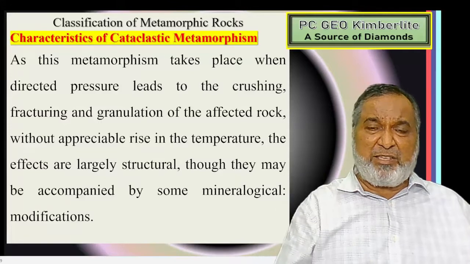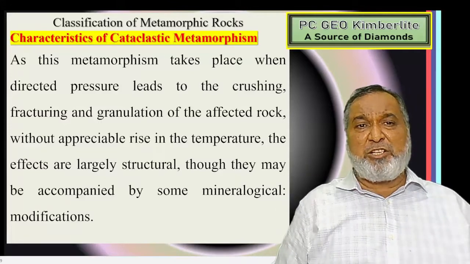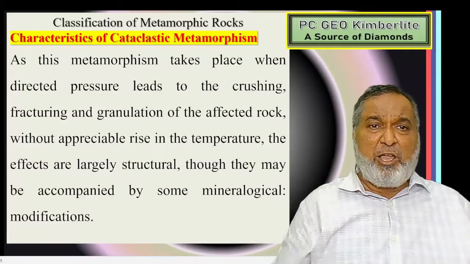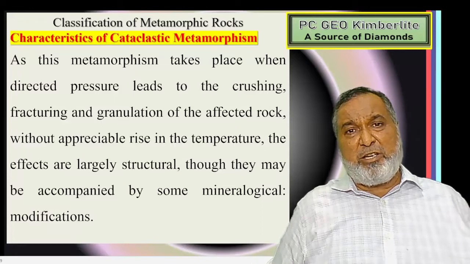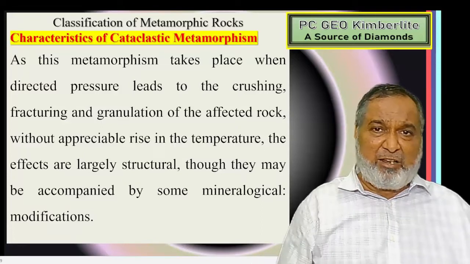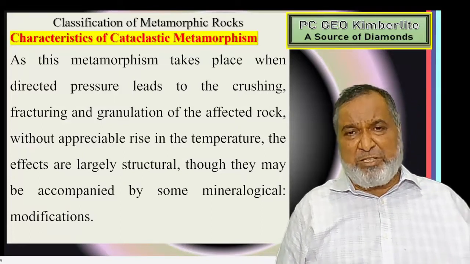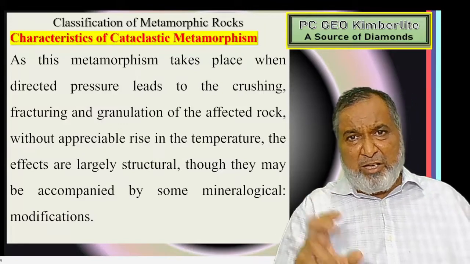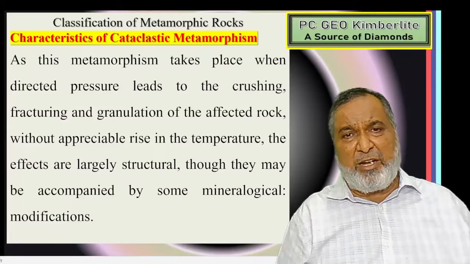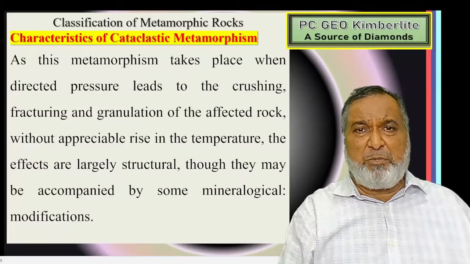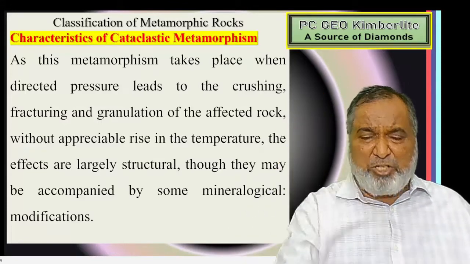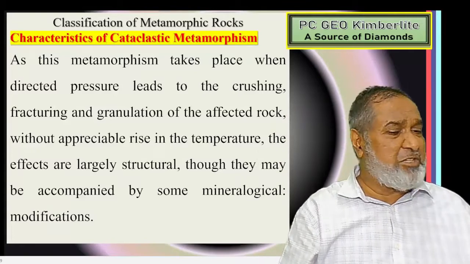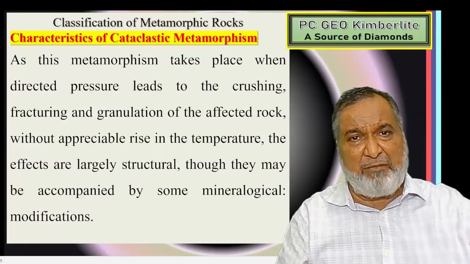So on the surface there is a unidirectional pressure. Due to that pressure, in the pre-existing rock like shale or mudstone, the grains are randomly arranged, and to minimize that pressure there is a slight change. For example, here we have two minerals.